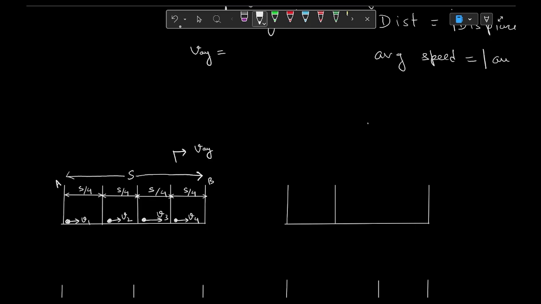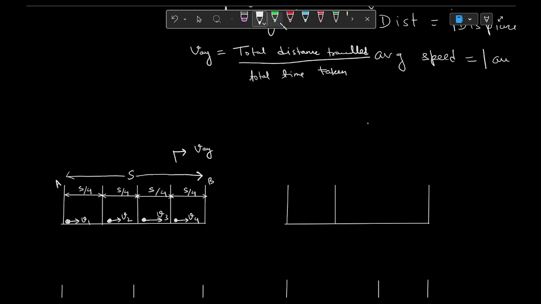Okay, so average speed is equal to total distance traveled upon total time taken. Total distance traveled by total time taken.